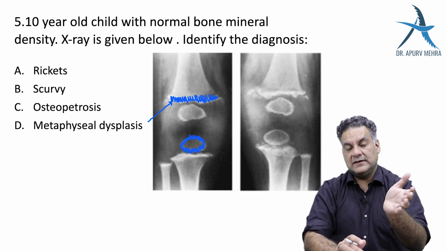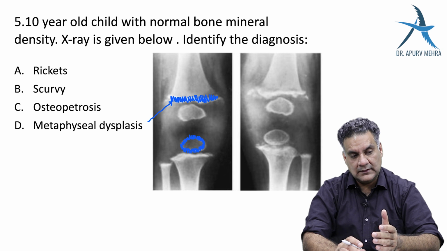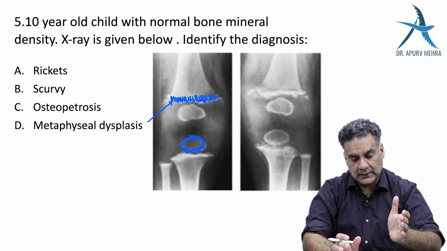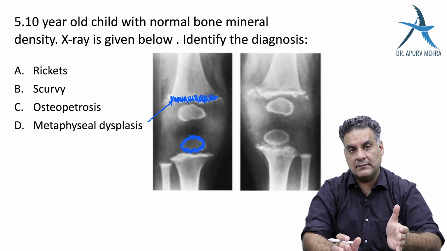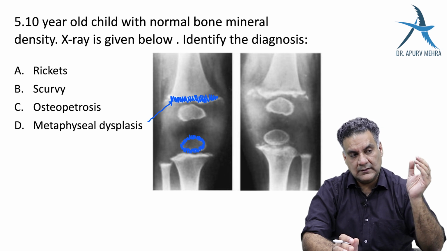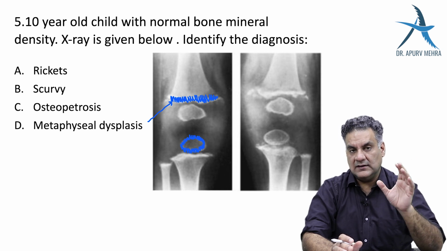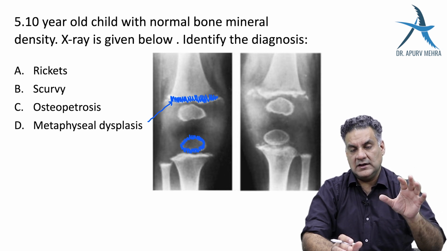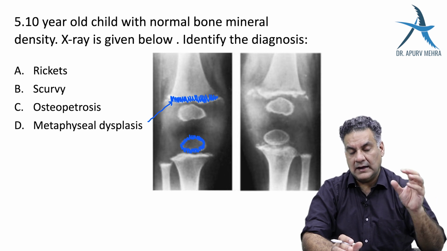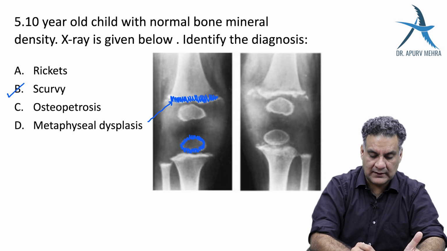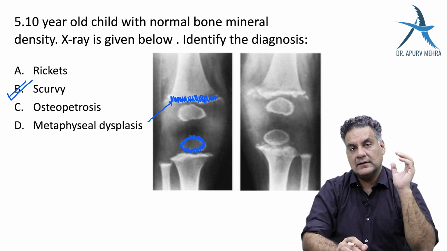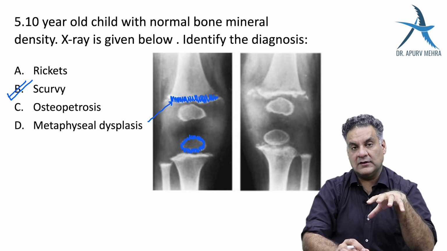So there are different signs which are described with respect to the ring. The three ring signs that one must remember is the ring sign, which you see in scapholunate dissociation, the O ring sign, which you see in chondromas, and the Wimberger ring sign, which you will see in cases of scurvy. And in fact, this Wimberger ring sign is a classical, one of the diagnostic radiological features of scurvy, which is